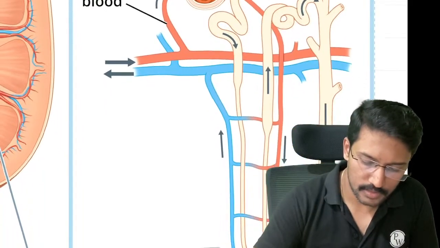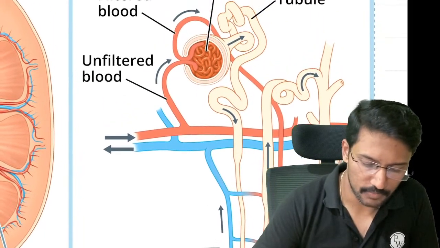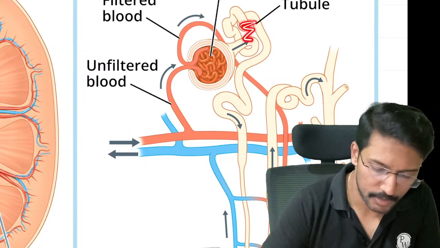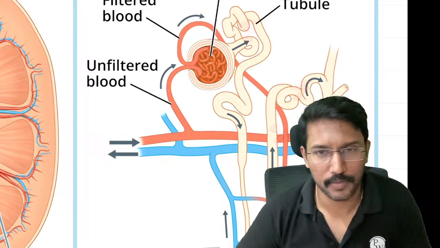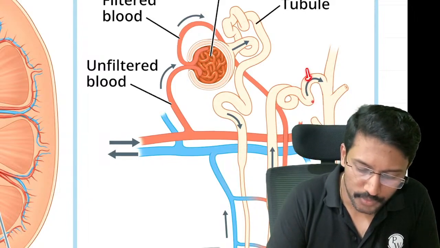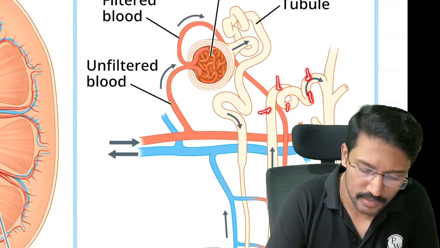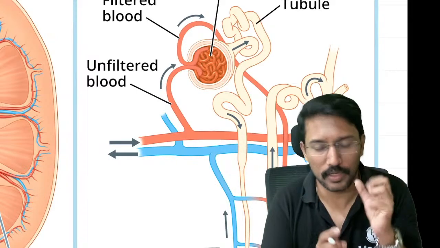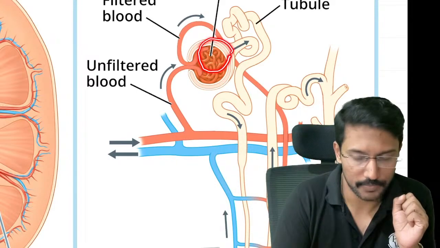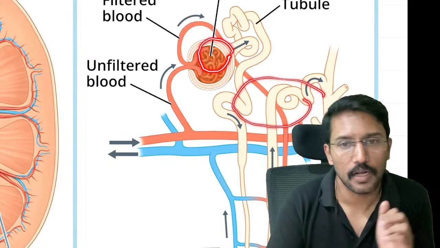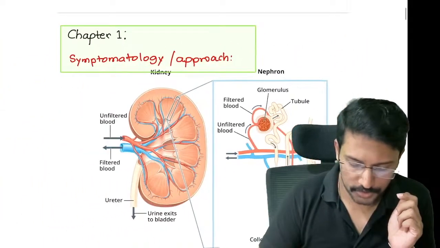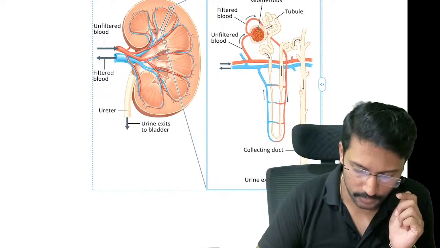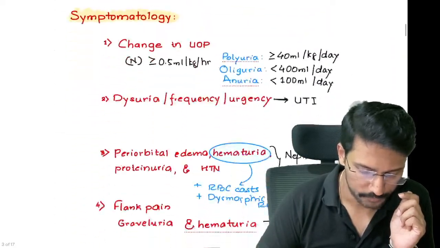Sometimes क्या होता है जब there is damage to the tubules itself, मतलब proximal convoluted tubule को, या there is damage to distal convoluted tubule, loop of Henle. In that case, the leakage of proteins might happen from the damaged tubules, right? So we need to differentiate whether this protein is coming from the glomeruli or whether it is coming from the tubules. How do we differentiate whether a particular individual has a glomerular proteinuria or the tubular proteinuria?